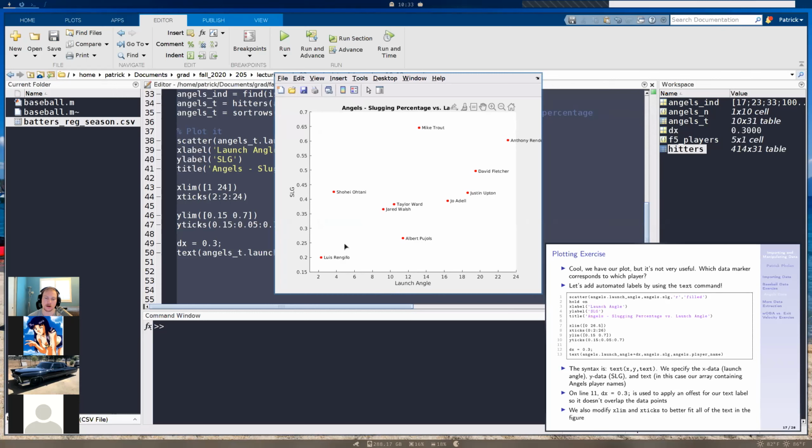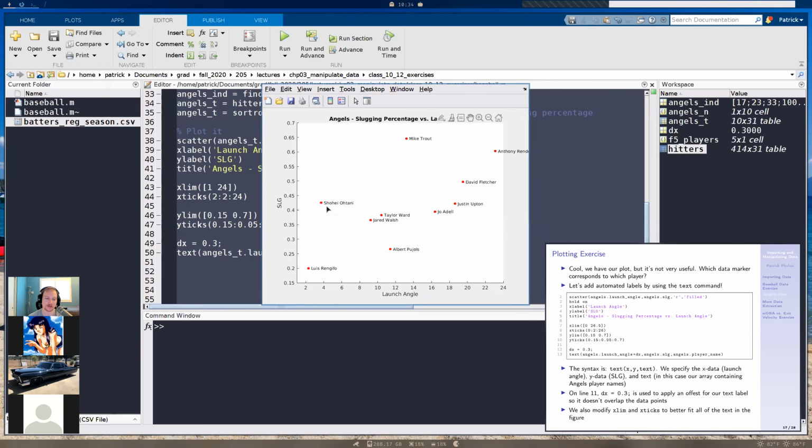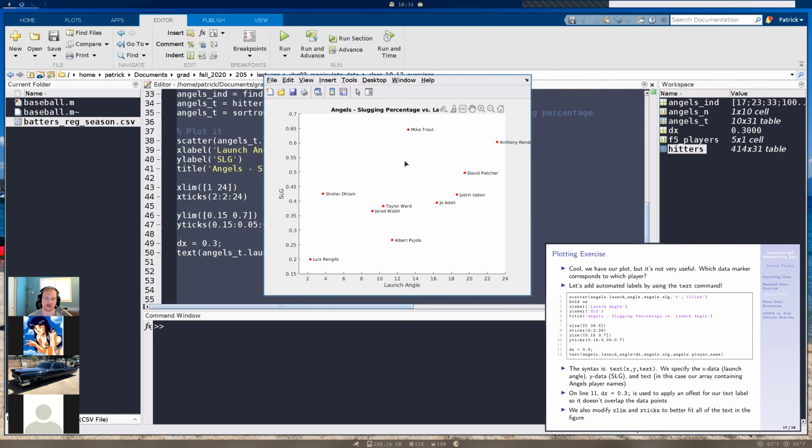All right, so we see, I actually remembered a little wrong, but Luis Rengifo, he's down here. Terrible launch angle, terrible slugging percentage. Pull hole is not too surprising nowadays. Slugging percentage, really not good. Launch angle, not terrible, but not great either. A lot of double plays he's grounding into. Otani, terrible launch angle this season. So yeah, anyways, this is what we have here.